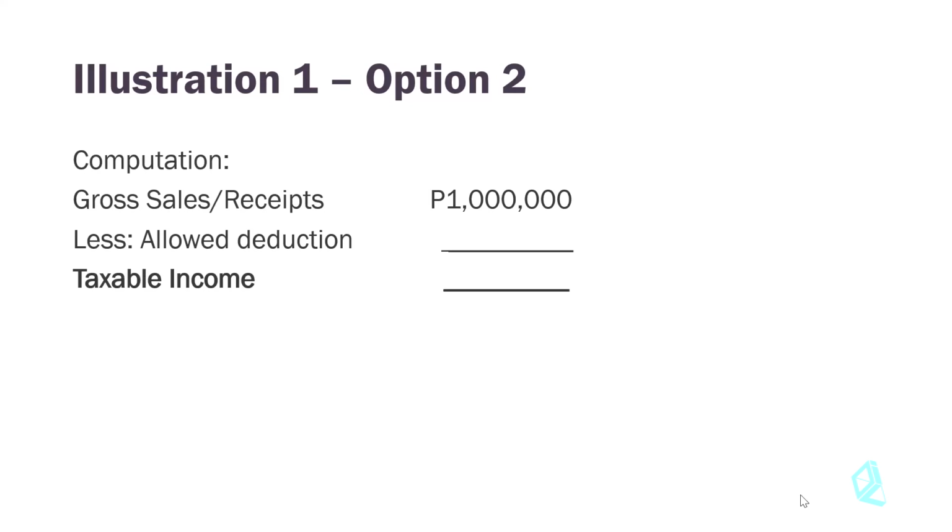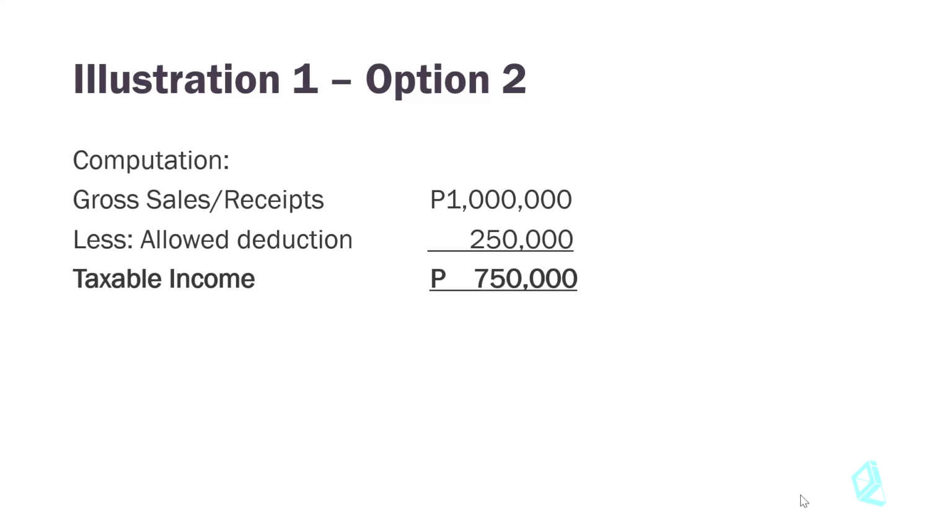And when we were tackling the revised income tax table, you saw there that any income earned between 0 to 250,000 pesos would be tax exempt. So basically, that's the allowed deduction here. 250,000 is the allowed deduction because it's tax exempt. So you remove 250,000 from 1 million and you will get taxable income of 750,000.